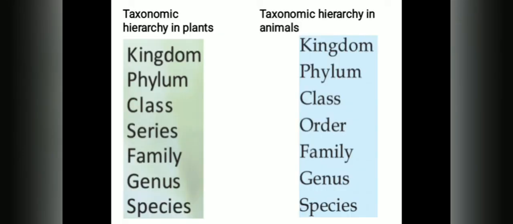And in the case of animals, this is the taxonomic hierarchy. But in the case of plants, instead of the order in animals, plants have series. That is, related families together form order in the case of animals, but in the case of plants, related families together form series.